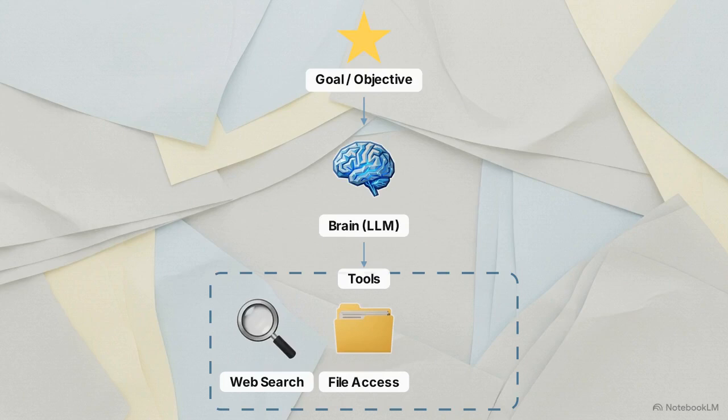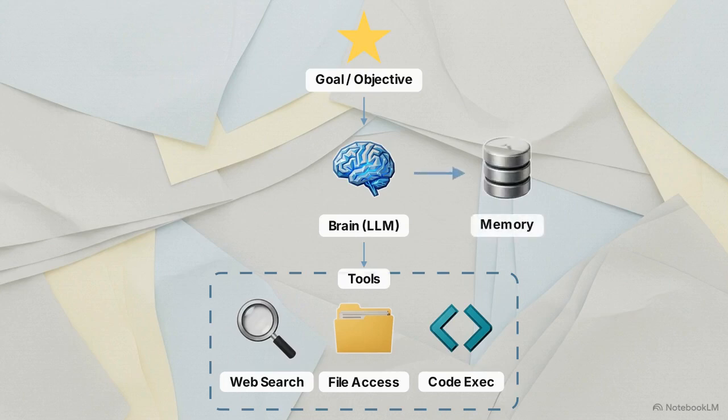To execute those steps, the agent uses tools. These allow the AI to reach out into the real world to browse the live web, read your files, or write and execute its own computer code. Throughout this process, the agent uses memory. It stores what happened in earlier steps, remembers your personal preferences, and retrieves information from past sessions to inform its next move. Finally, the agent operates in a feedback loop.